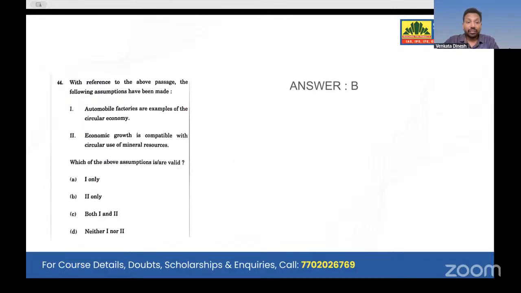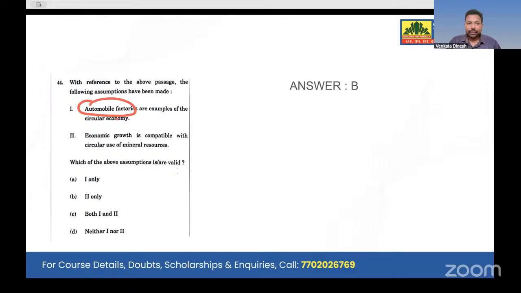And again, with reference to the above passage, the following assumptions have been made. What assumptions? It seems automobile factories are examples of circular economy. Is it? He never mentioned that. The passage talks about reusing materials from old vehicle batteries, right? But that doesn't mean that only automobile factories will produce used batteries. There are so many. For example, in a house we have an inverter. Inverter also has a battery. That might also be a factor. Only automobile was not mentioned. Assumption again.